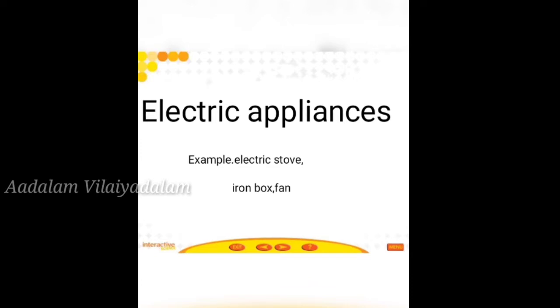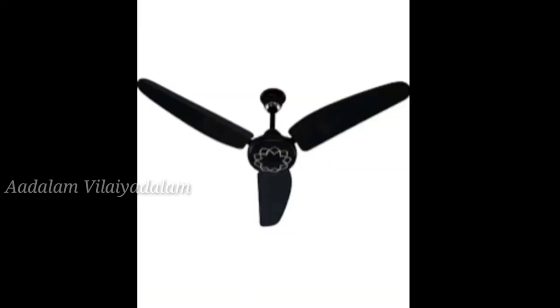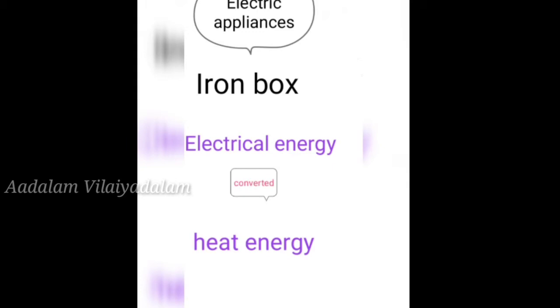As current flows, it heats up the coil, and with the help of its heat energy we do many useful works, correct? So thus electrical energy is converted into heat energy. For example, in an iron box, electrical energy is converted into heat energy.